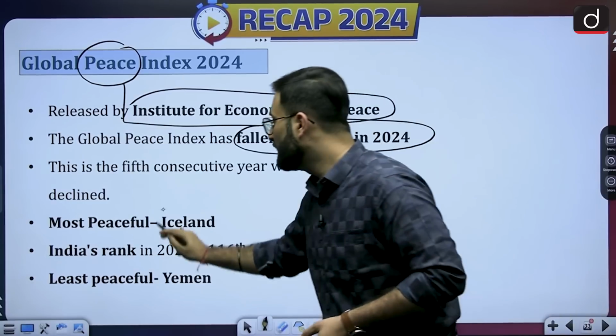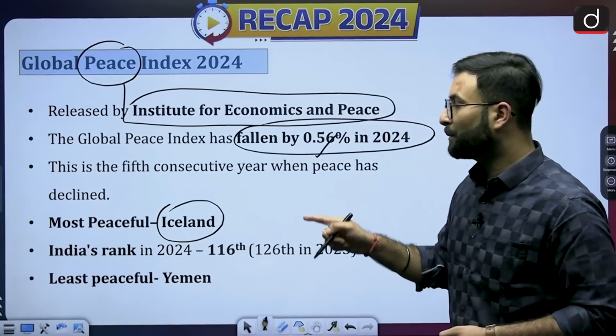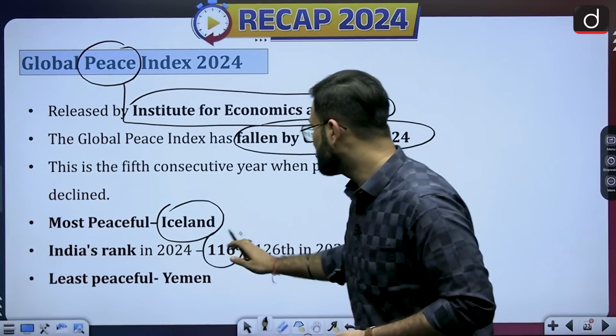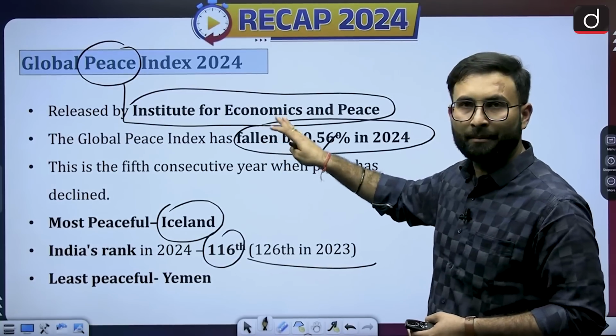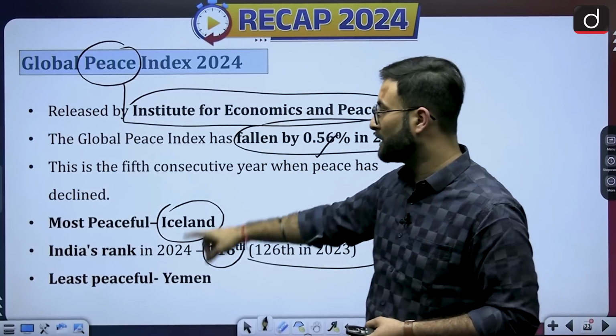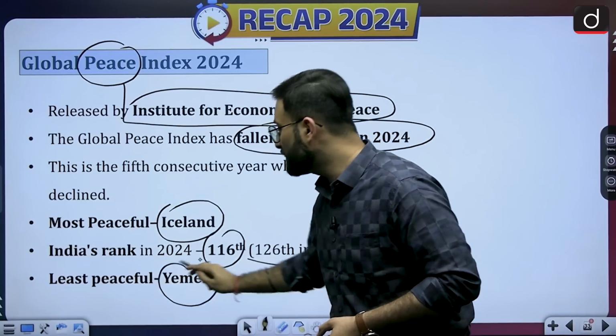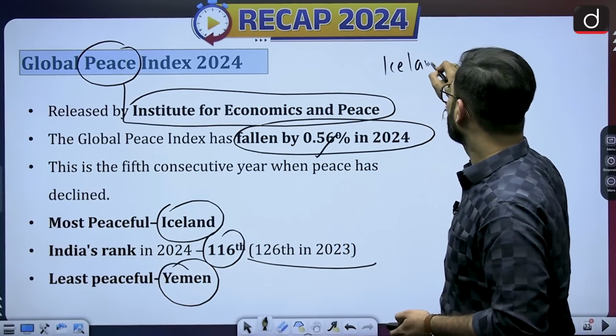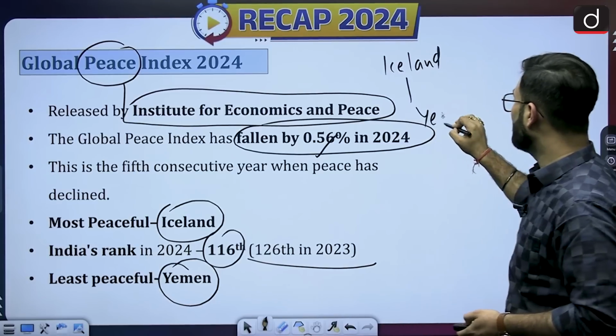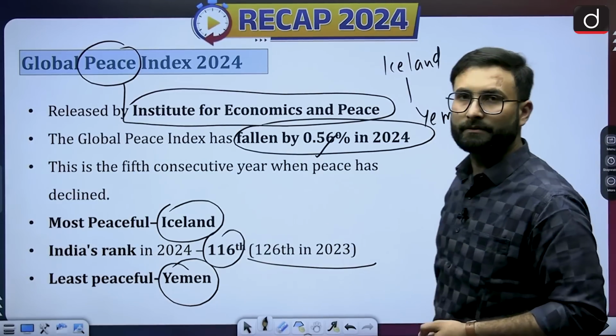The most peaceful country is Iceland, and India's rank is 116th out of the countries which are mapped by this institution. And the least peaceful is Yemen. So the most peaceful is Iceland and the least is Yemen, and India has a rank of 116.